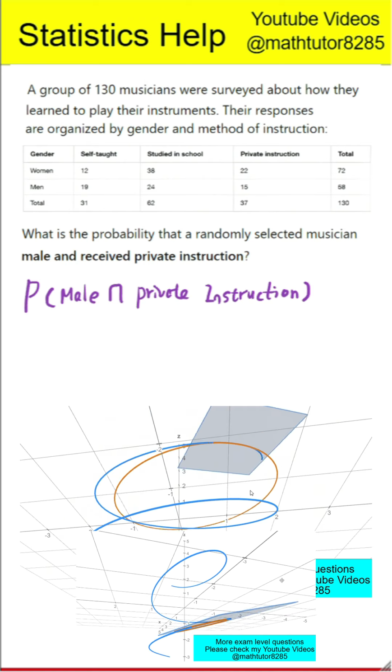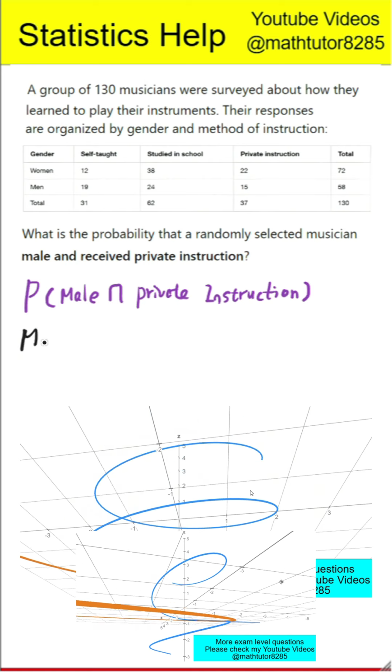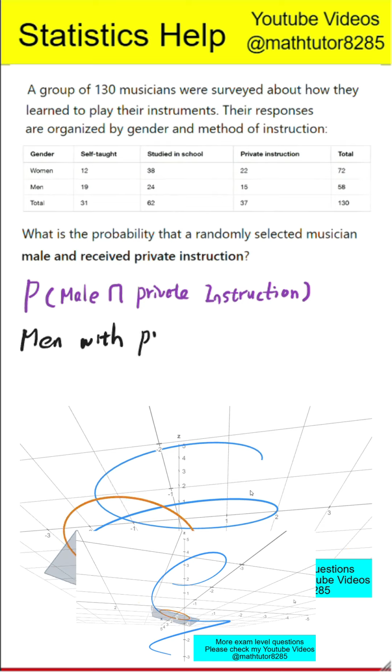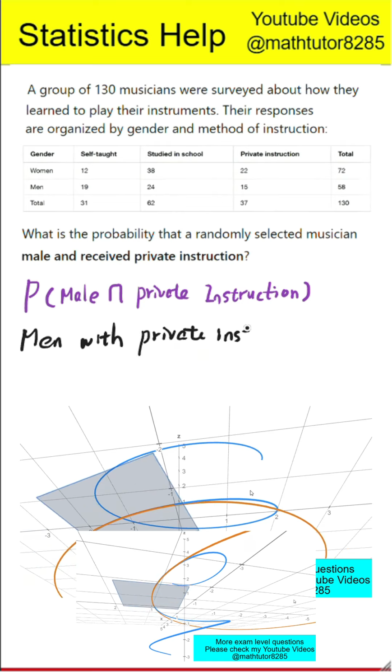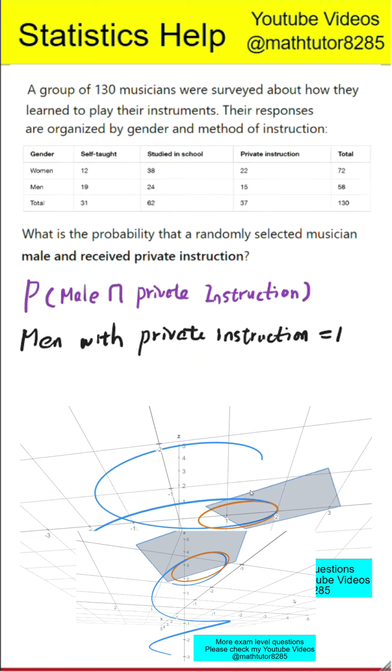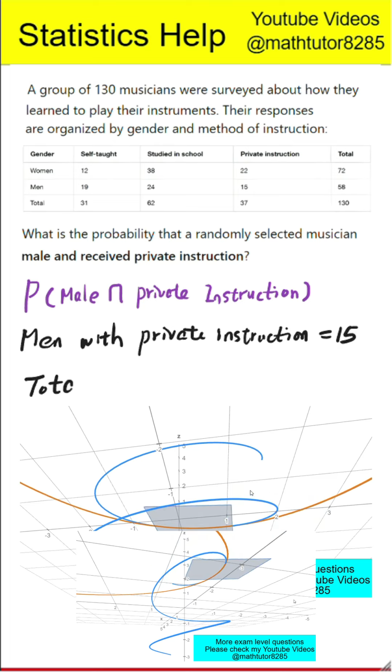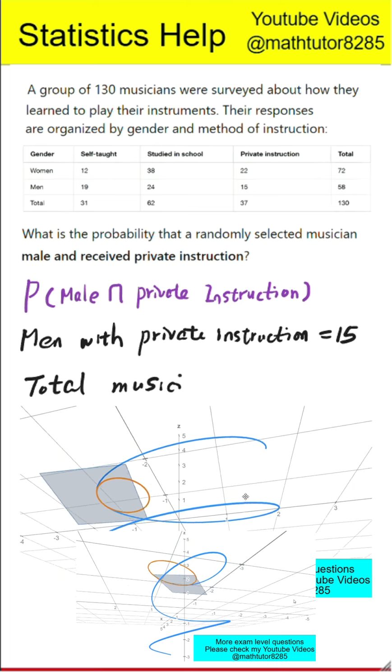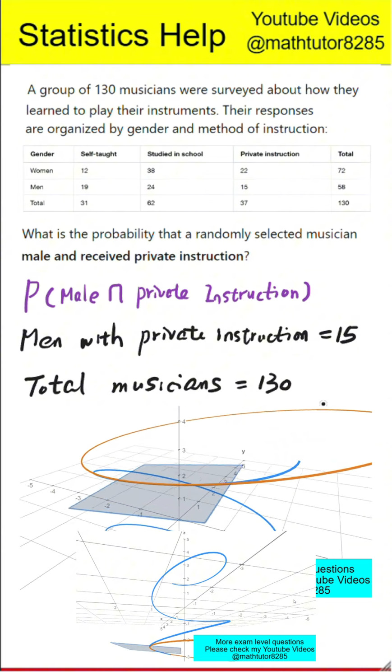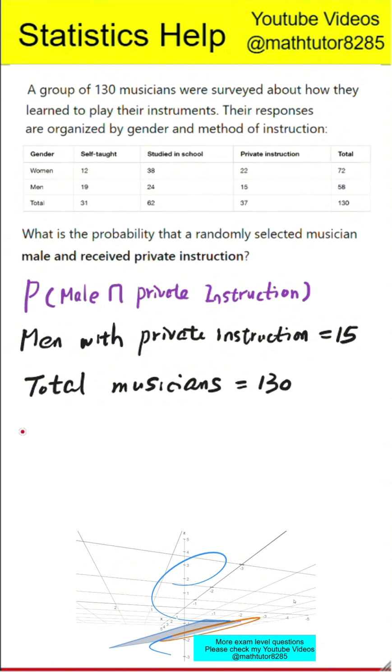Next step is to find the number who match both conditions. Looking at the table, we find the number of musicians who are both male and receive private instruction. That number is 15. Next step is to identify the total number of musicians. The total number of musicians in the survey is 130. That's the denominator in our probability, since we're selecting one out of the entire group.